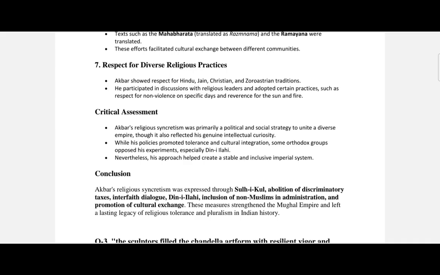So like other things, if I talk about the prohibition of religious conversion, he used to be against forcible religious conversions. He used to respect the freedom of all faiths, and he used to prevent coercion or discrimination in religion. Another thing is the protection of life and property of all people from different faiths.